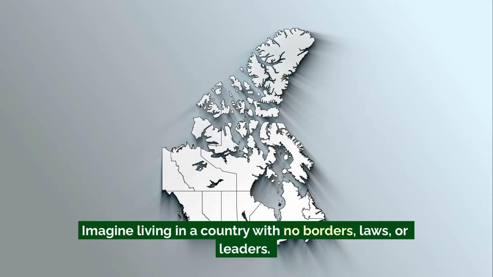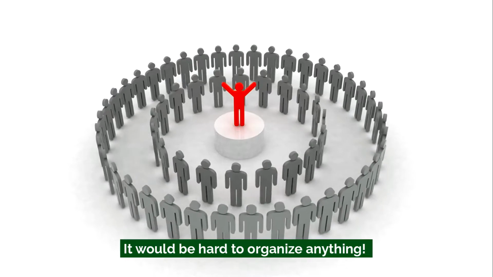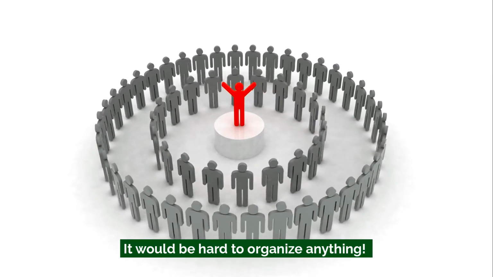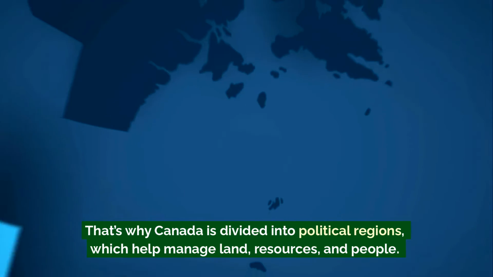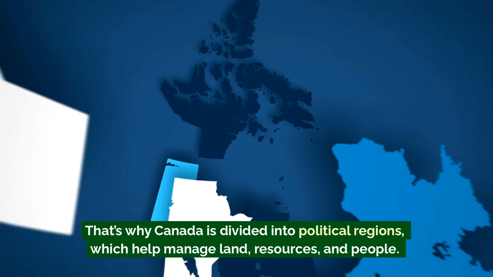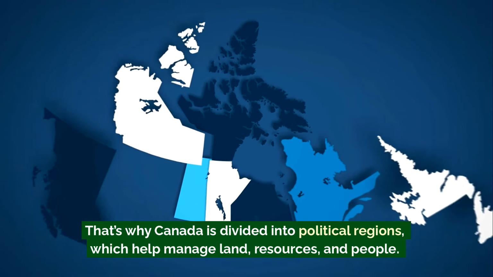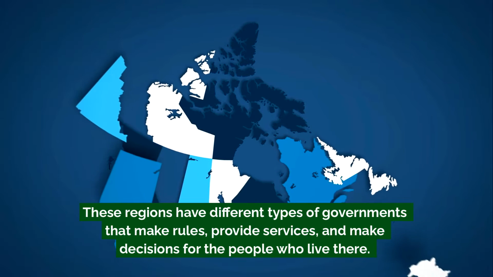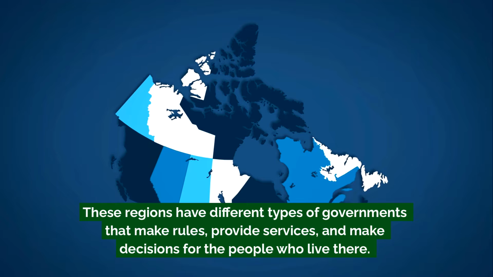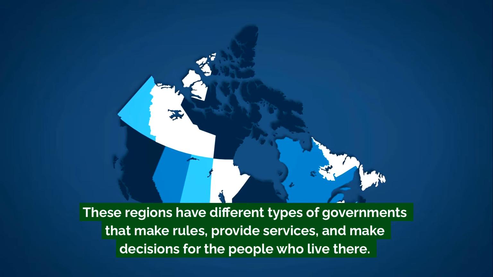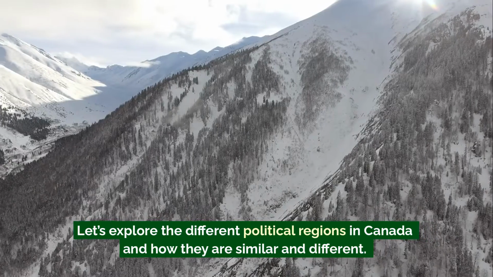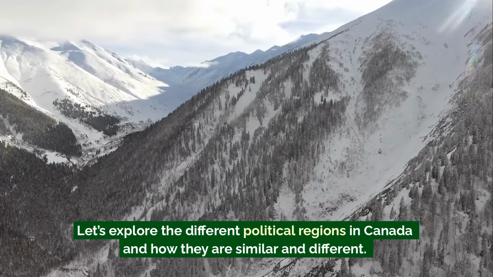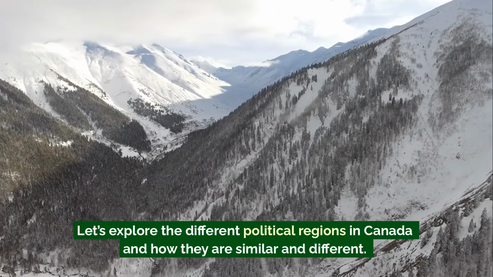Imagine living in a country with no borders, laws, or leaders. It would be hard to organize anything. That's why Canada is divided into political regions, which help manage land, resources, and people. These regions have different types of governments that make rules, provide services, and make decisions for the people who live there. Let's explore the different political regions in Canada and how they are similar and different.